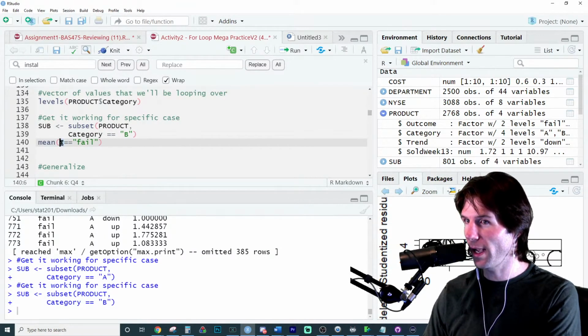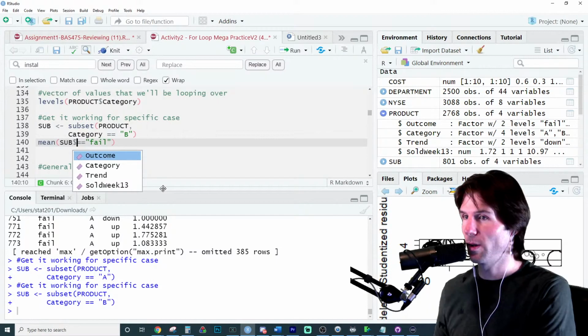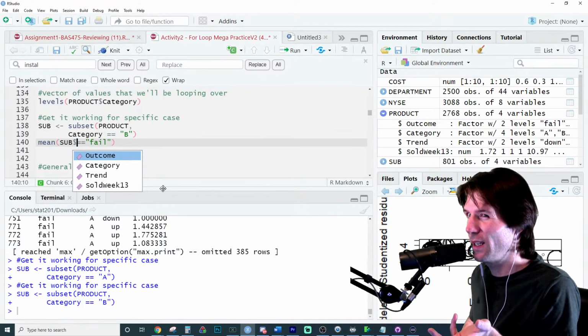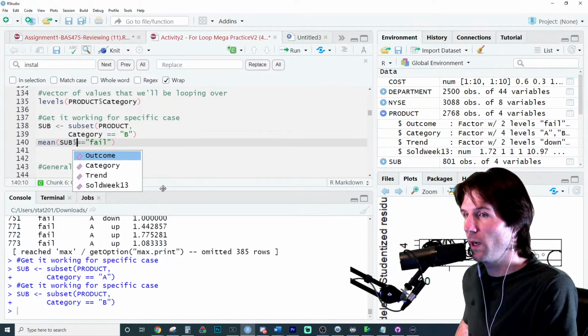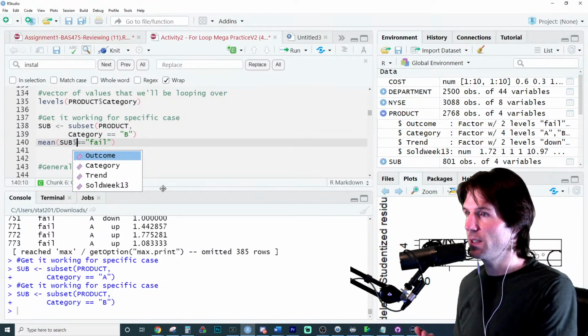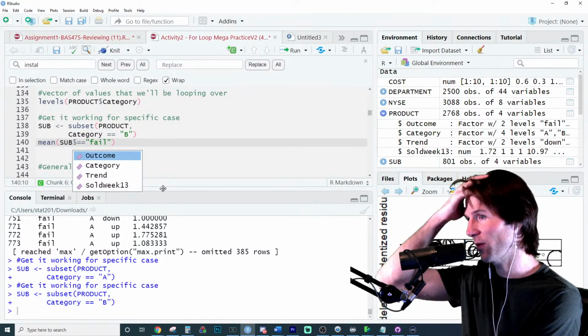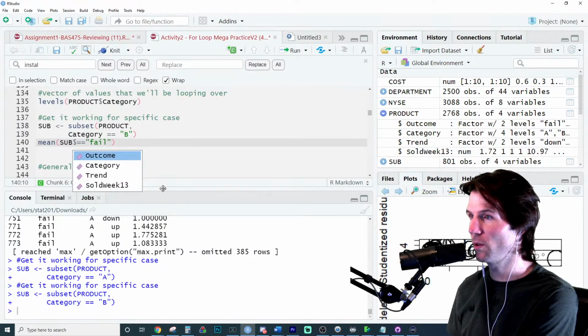Now we don't have this called X anymore. This should be called X what? So what should we do right here? It's no longer called X because we're not going to see if X is equal to fail. We're going to see what? If sub, because we stored it into subset, and what right here? Let's find the mean, or find on average how often it failed, but we need to go to the what?